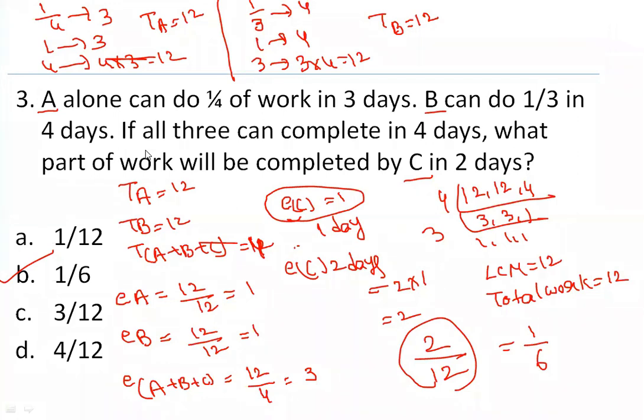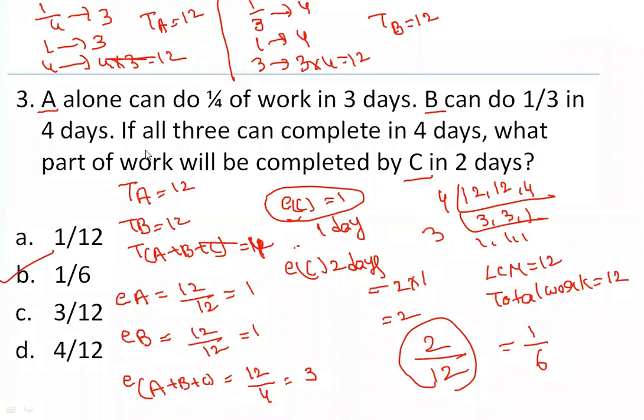So just convert it into complete work, and then all the three can do it in 4 days means find out the LCM of the times given. LCM equal to 12. Based on that, you can find out efficiency. Efficiency of A is 1, B is 1, all the three people is 3. That means efficiency of C is equal to 1. And what is the question that they're asking here? What part of work will be completed by C in 2 days?